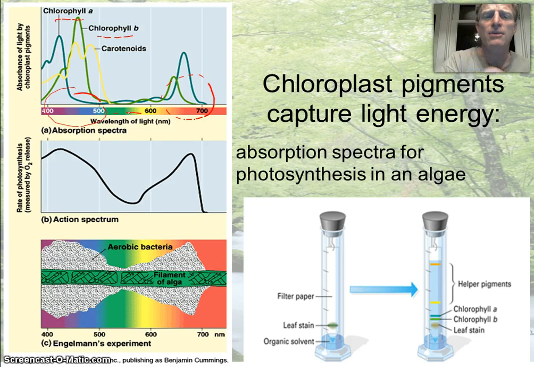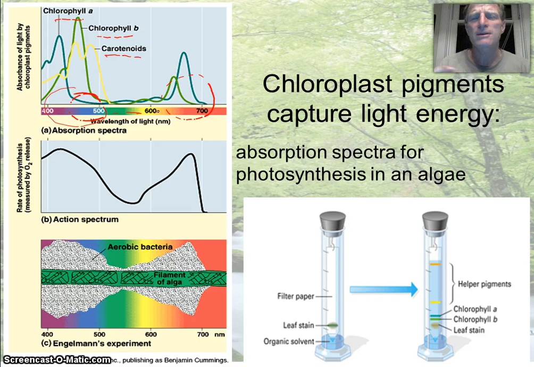But there is another pigment in there called carotenoids. These are sort of the orange and reddish pigments. We see these in the fall when chlorophyll is not produced anymore in deciduous trees, and the trees get that bright red and orange color. If you look, they absorb primarily in the blue range, and then they don't absorb at all in the red or orange range. So that color is reflected back.